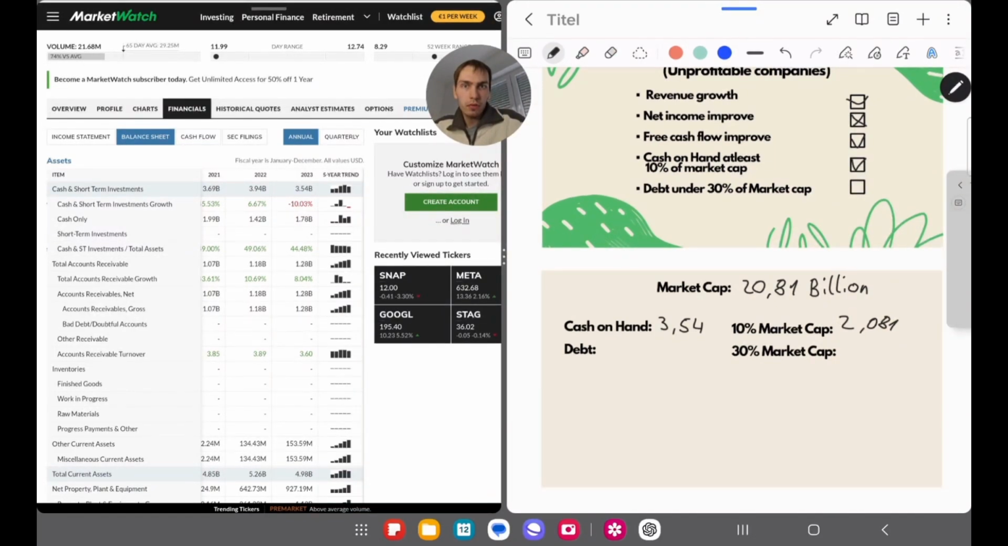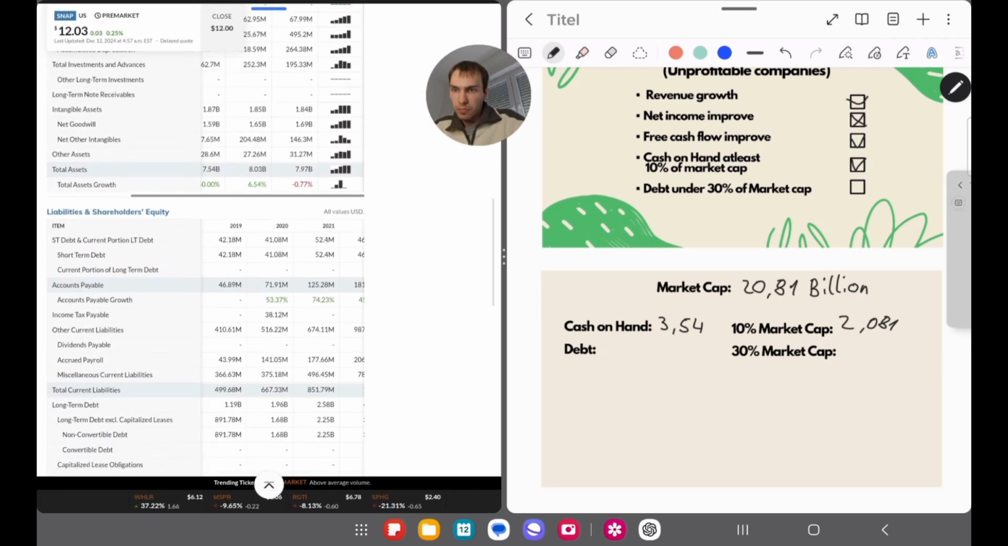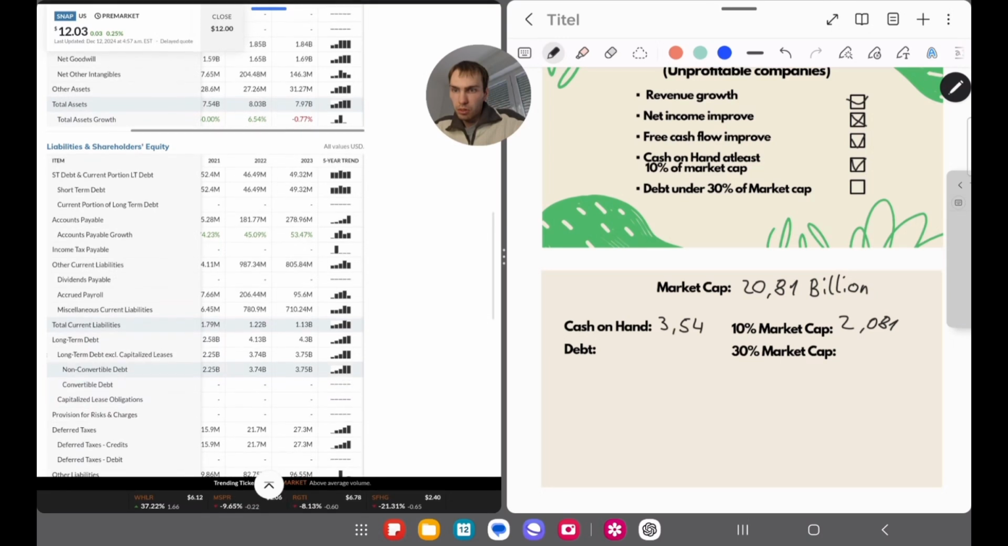So the next thing we are looking for is debt. We don't want the debt to be too much. So debt should be under 30% of the market cap. Now we're going to take a look at the debt. For me, it's important taking the long-term debt and the short-term debt. We can see here the short-term debt is around 50 million and the long-term debt is around 4.3 billion. So let's say around about 4.35 billion, right? Here is also the 3.54 billion cash on hand.